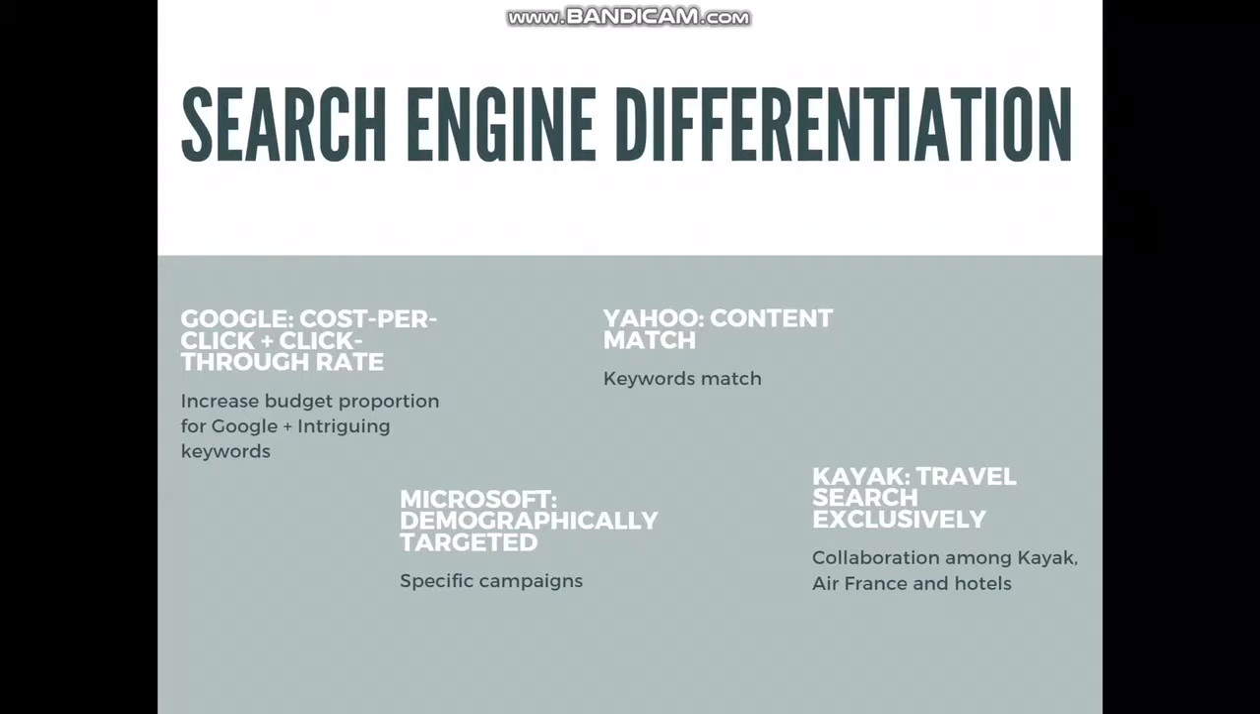Search engine. There are 4 search engines we're going to talk about: Google, Yahoo, Microsoft, and Kayak. Google does this algorithm which is a combination of cost per click and the click-through rate. In this case, AirFrance needs to increase their budget proportion for Google. They need to increase their bid price so that Google would rank AirFrance higher up in the page.